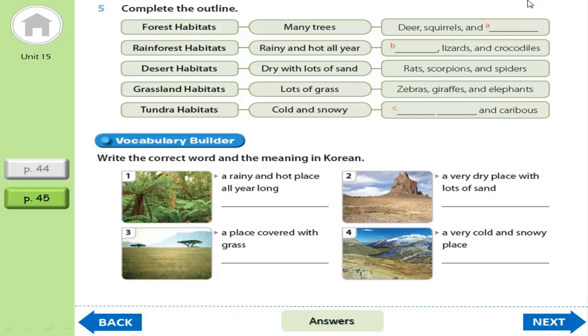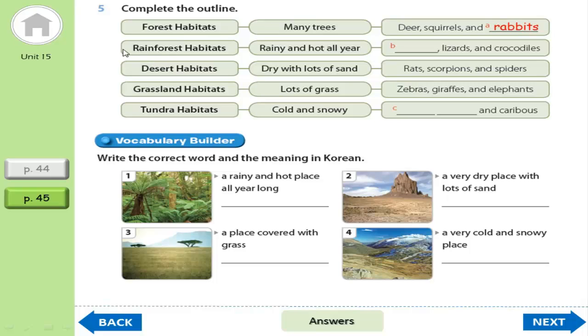The animal that lives in forest habitat. Did you remember the last picture that we just learned? So let's take the answer. Okay, so a rabbit.